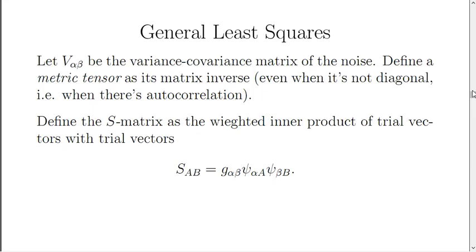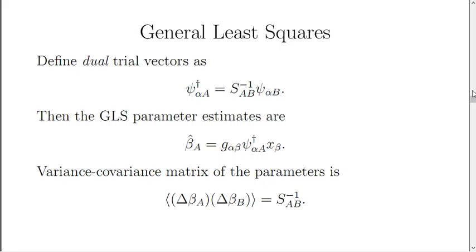Let's define the S matrix. We will define it as we did before as the weighted inner product of trial vectors with trial vectors. Do bear in mind that the weight matrix or metric tensor now has off-diagonal elements. We will define dual trial vectors, with the dual trial vectors being the inverse of the S matrix times the trial vectors. Then the general least squares parameter estimates are just what they were before. They are the weighted inner product of dual trial vectors with data values.